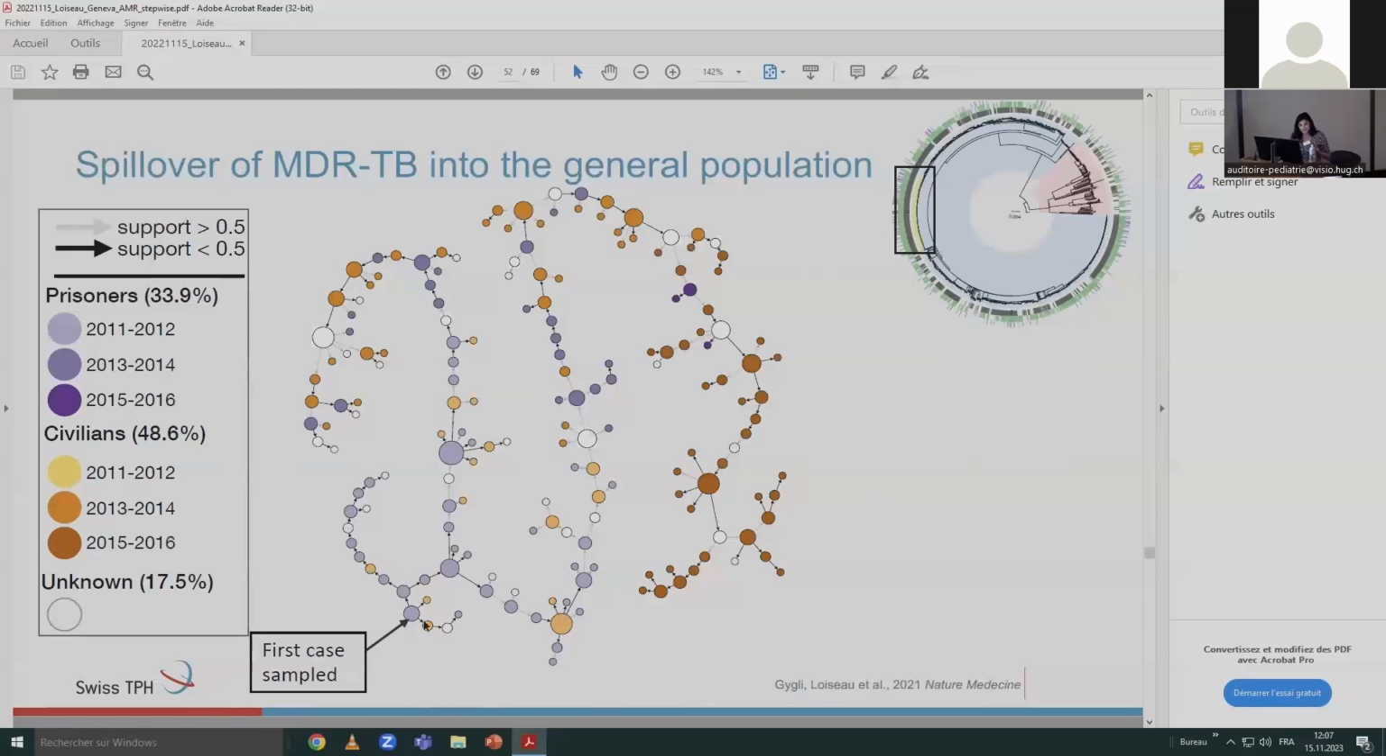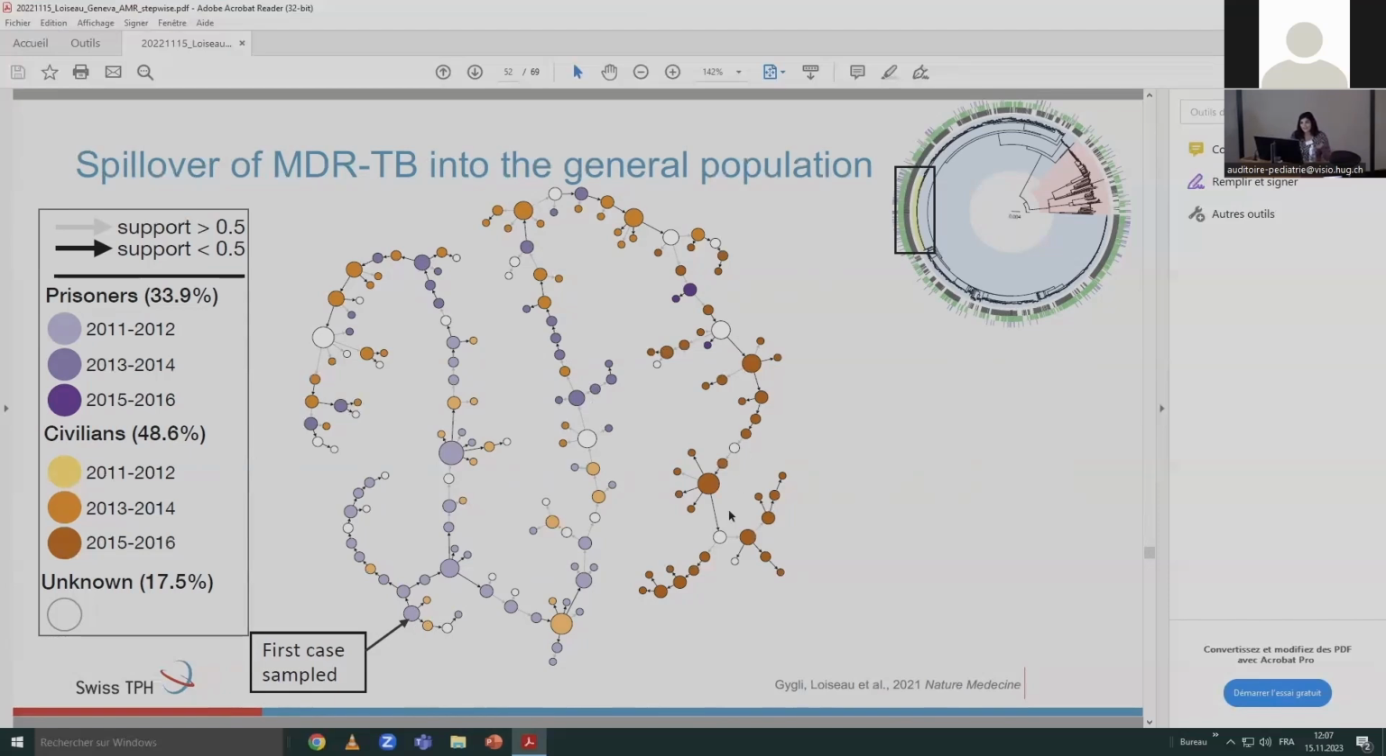It's a prison isolate, and if you follow the transmission chain, you see that we just visually go from purple to orange. So we go from prison isolates to civilian isolates, and we just see this spillover of MDR-TB in the general population, in the civilian population.